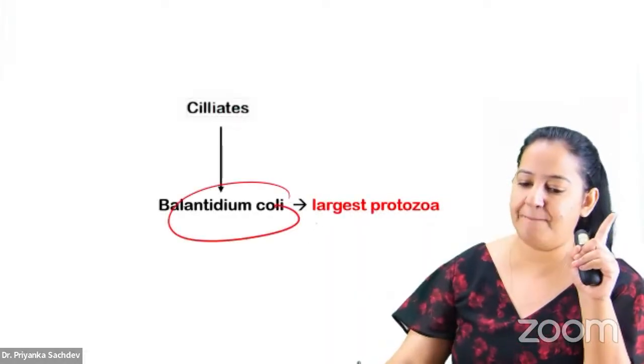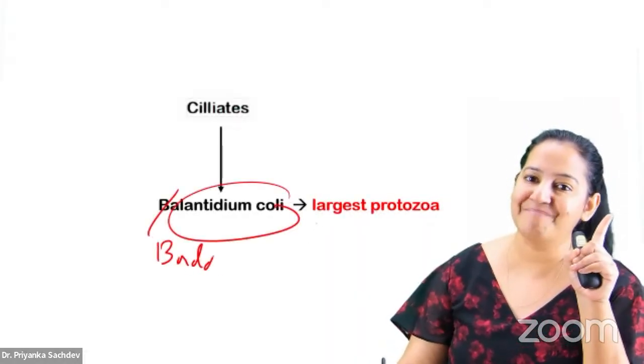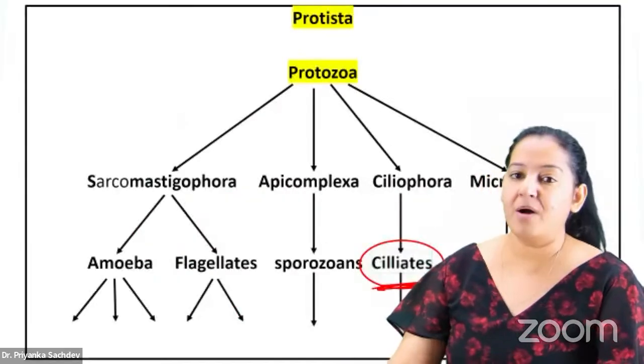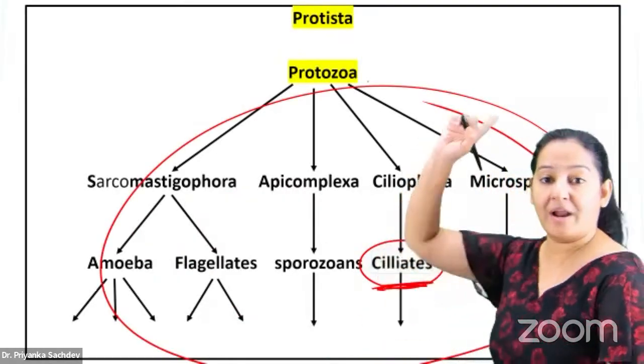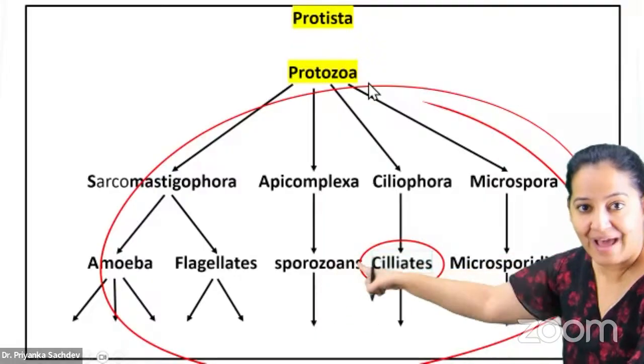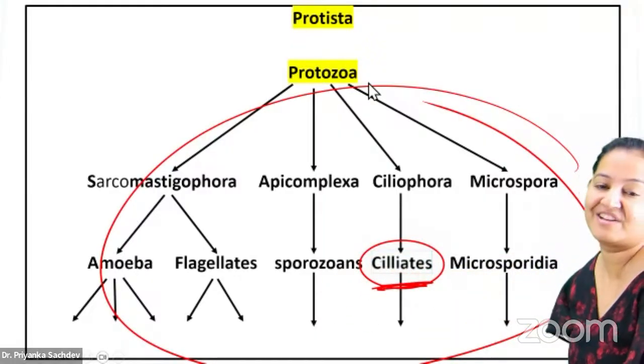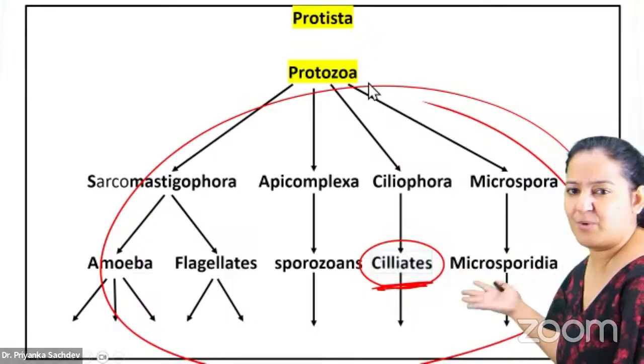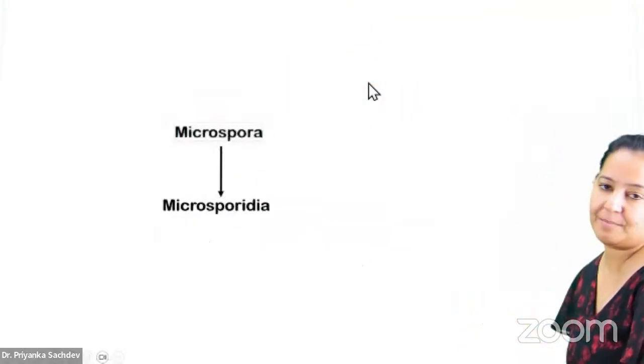इस पे एक ही क्वेश्चन आता है. B for बड़ा. ये सबसे बड़ा है. B for this is the largest protozoa. Among all the protozoa, they all are unicellular. The largest one is Balantidium coli, which is one of the ciliates. You get a question on that. And last one, microsporidia is not important. It is having only one organism, microsporidia.